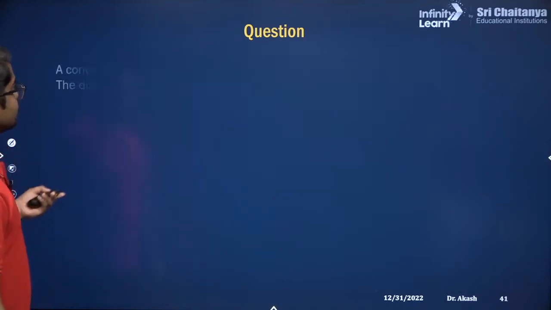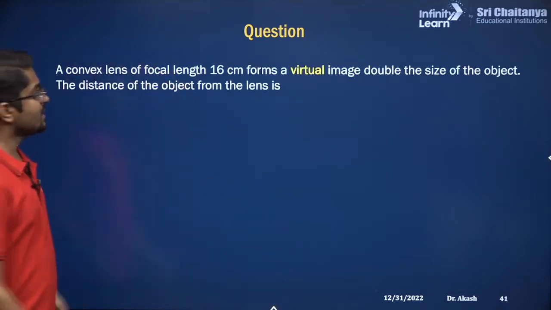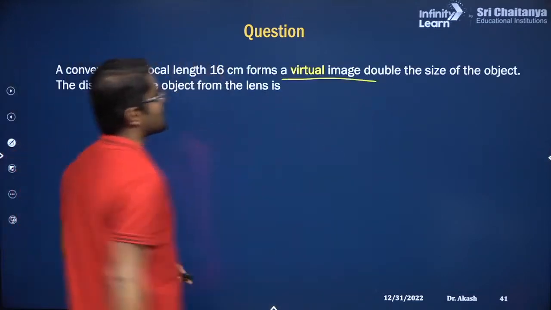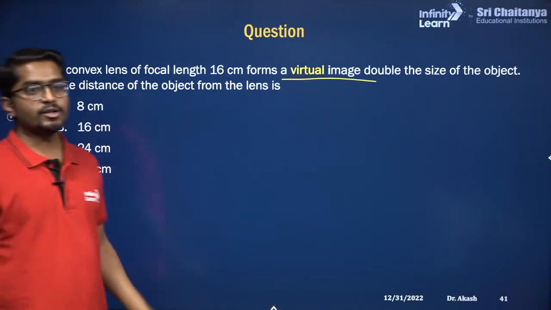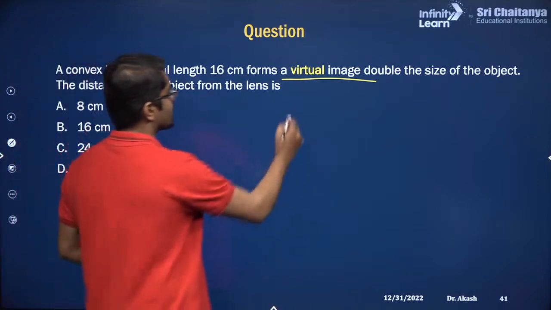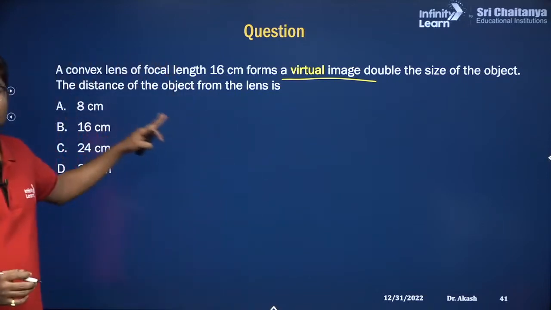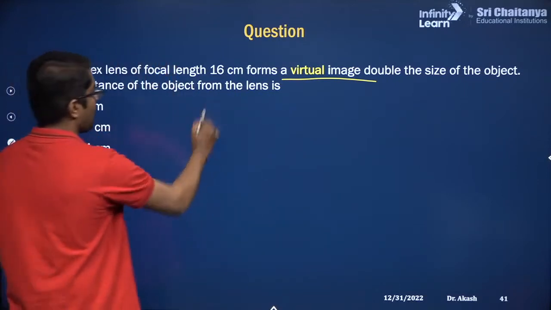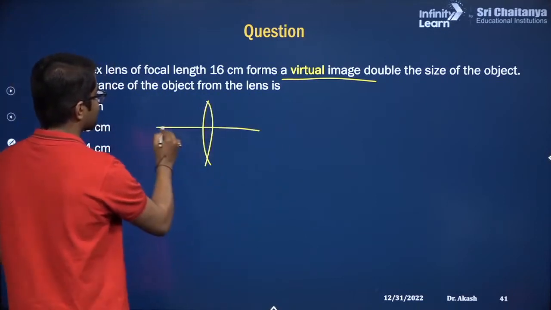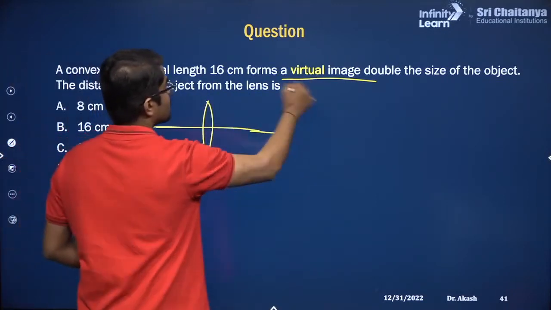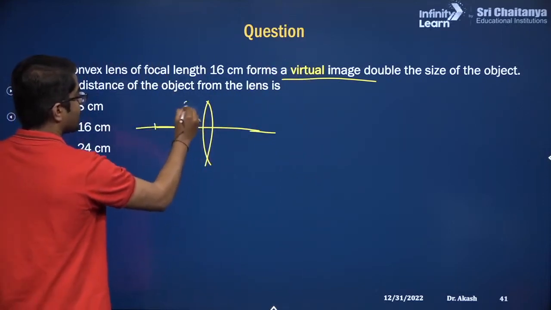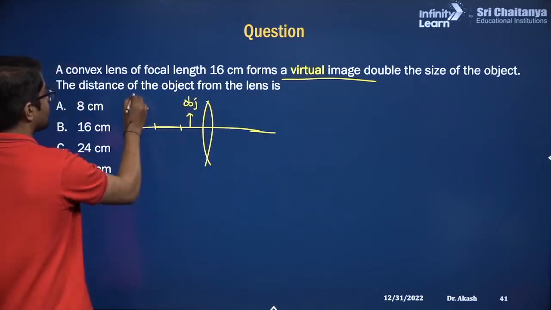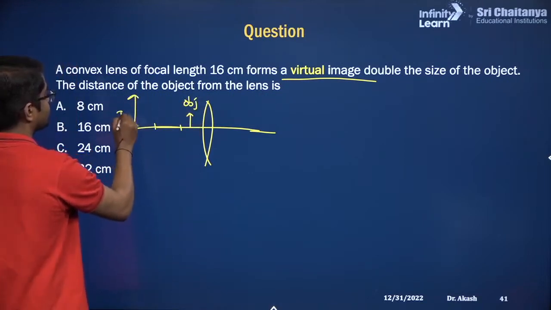Sorry for that. So now exactly the same question, but here we have the virtual image, and these are the 4 options. So now can you calculate? What is the meaning of virtual image? Again, I'll leave this question for you to solve. We have again the same convex lens and the image is virtual. That means virtual and erect. So the object should be here, then only this would be the image, correct?